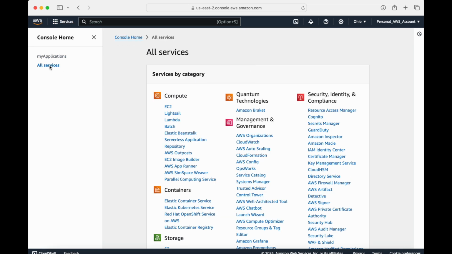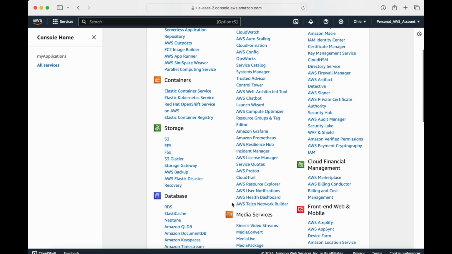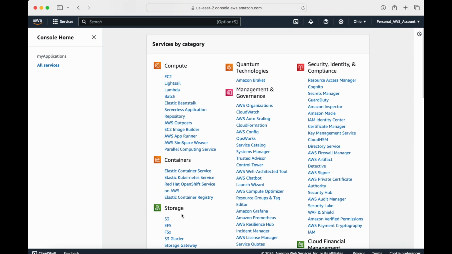You can also look at all your services here, which will show you all the different services under their respective category heading on the top.